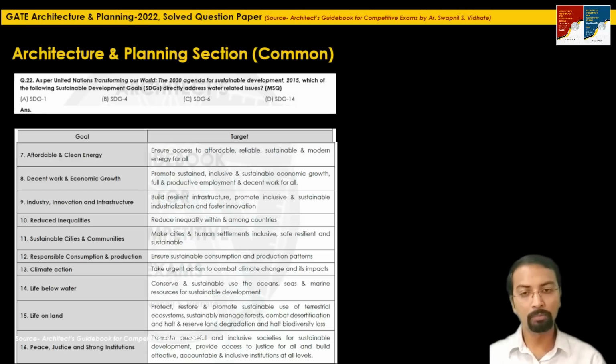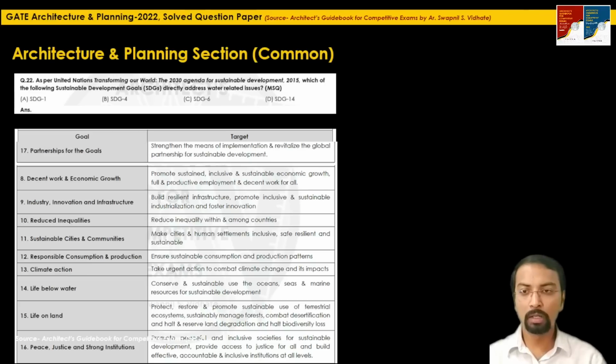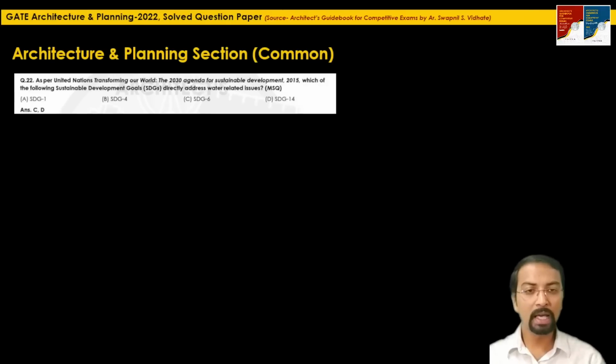or just tabulate the information, or make the notes in your own words, where you can highlight the topic. For example, here which are the goals related to water, which are the goals related to climate action, which are the goals which focus particularly on innovation, or sustainable city, sustainable development, etc. So such kind of a question can be asked, of multiple select question type, from this data. So here the correct option will be option C and D.